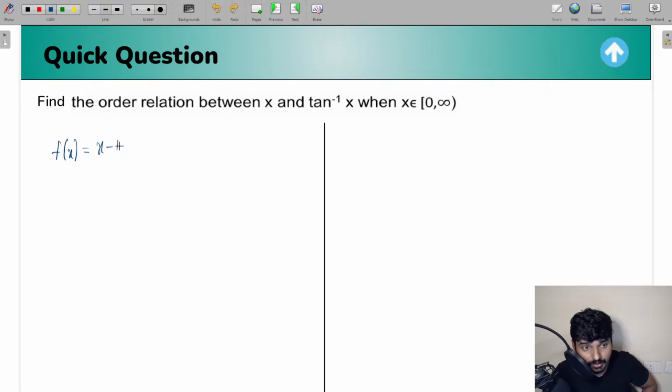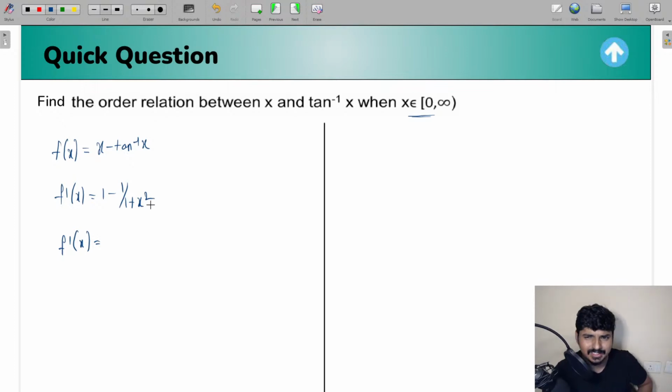Now you find out whether f of x is an increasing function or a decreasing function in this particular interval. How do we do that? Very simple, we know the method. We'll find f dash of x and see. f dash of x is going to be 1 minus 1 by 1 plus x square.